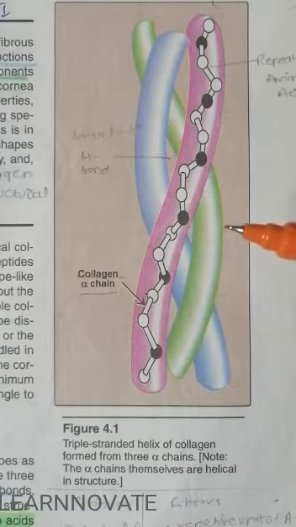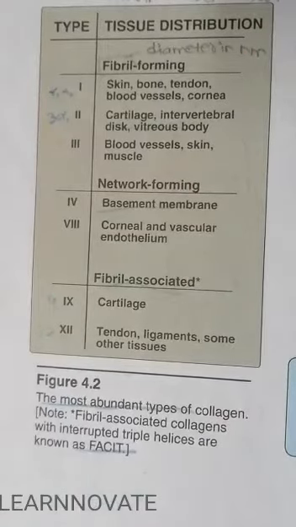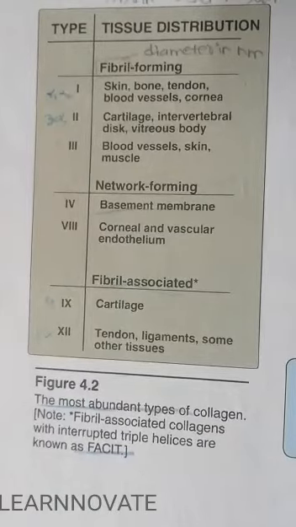Collagen has different types. It can be type 1 collagen, type 2 collagen. We are going to see it. Now here you can see the fibril forming collagen is present in the skin, bone, tendon, blood vessel and cartilage. The collagen type 2 is present in blood vessel.